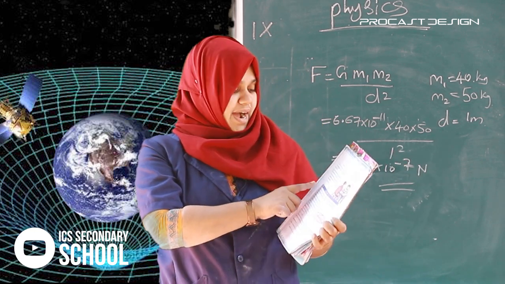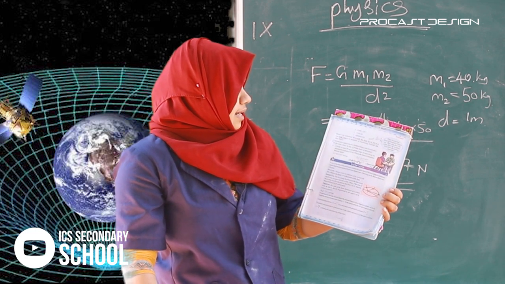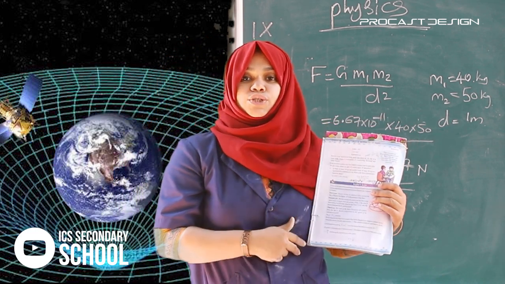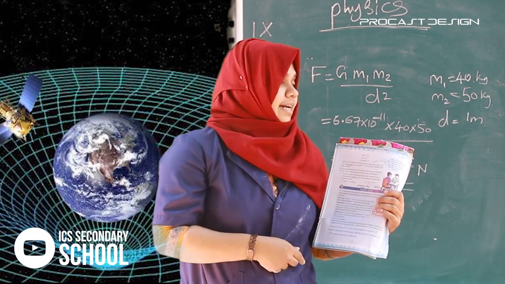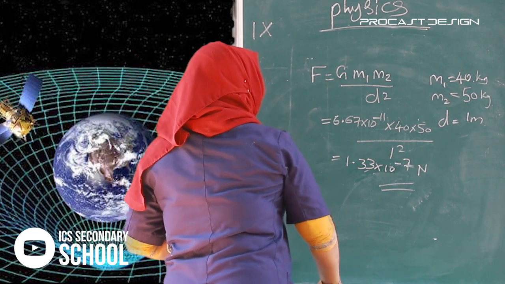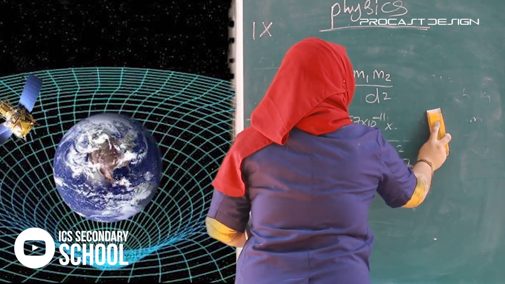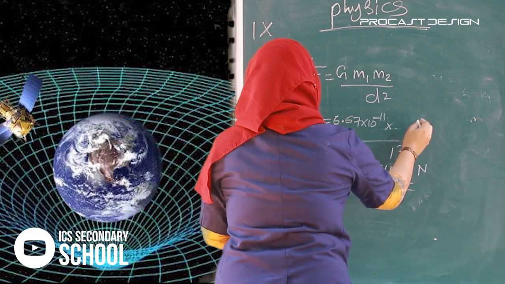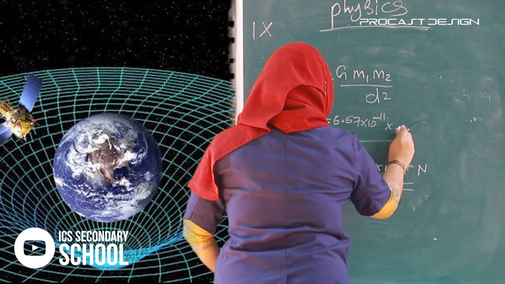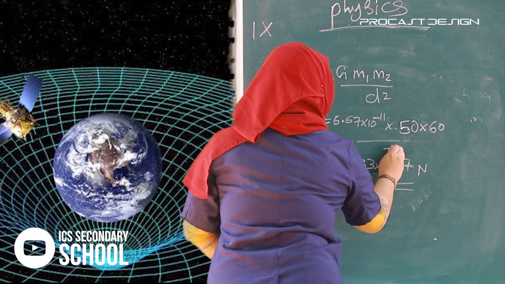Like that, there is another problem. A body of mass 50 kg and another body of 60 kg are separated by a distance of 2 meters. What will be the answer? Here the values are changed. m1 is 50, m2 is 60, and d is 2 square.